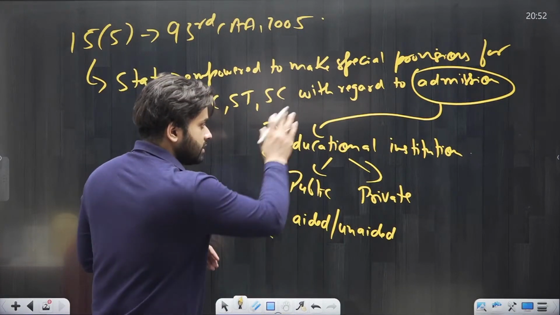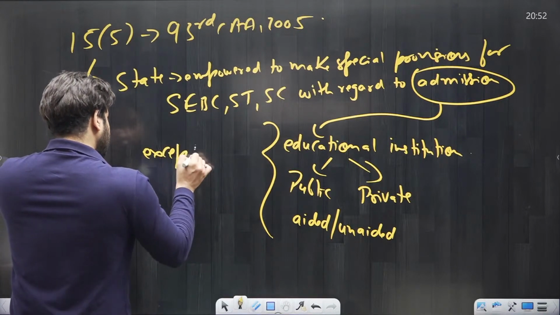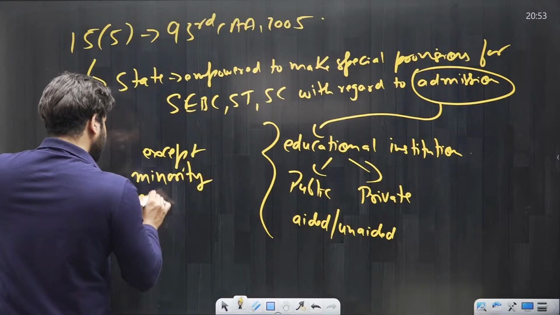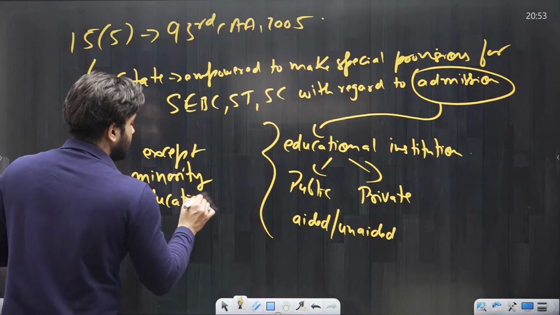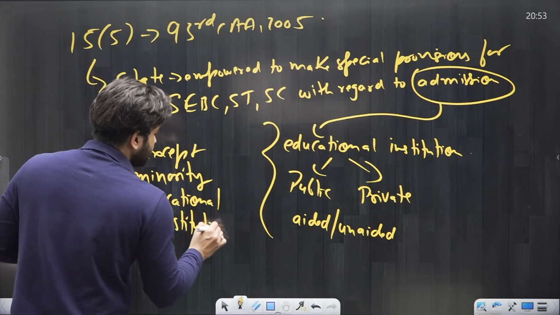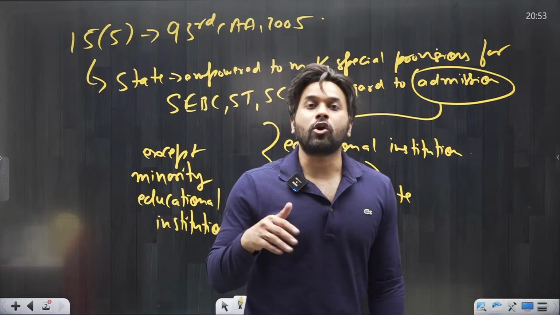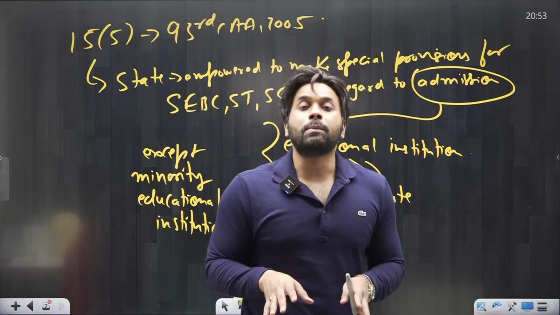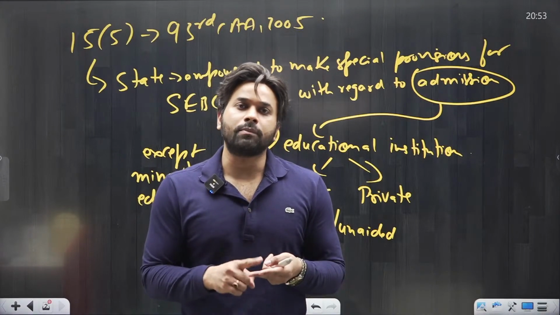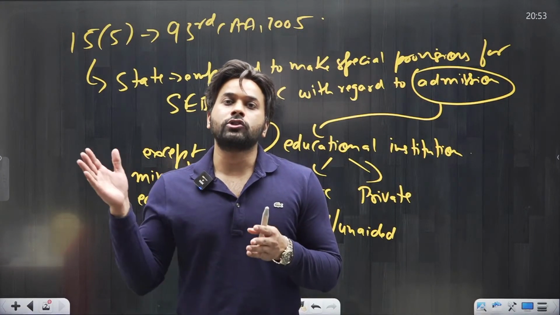Reservation can be provided in these educational institutions except minority educational institutions. Now this is important, that you have to remember where the reservation cannot be provided. So the reservation can be provided in government colleges, private colleges, whether they are receiving aid from the government or not, but the reservation cannot be provided in minority educational institutions.